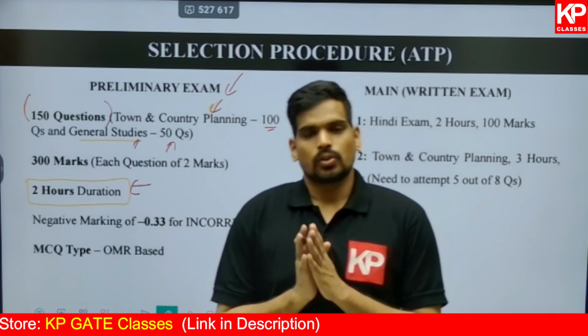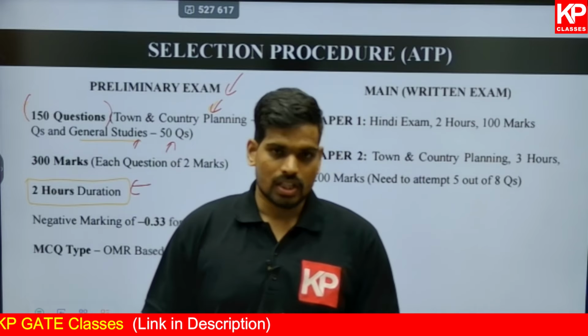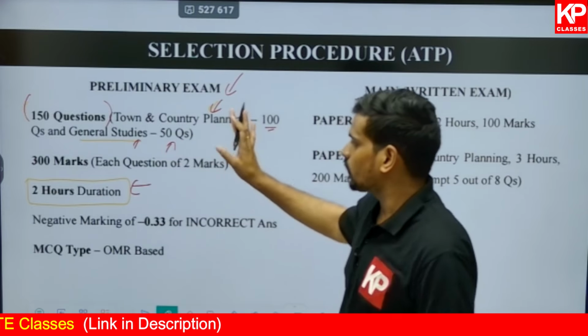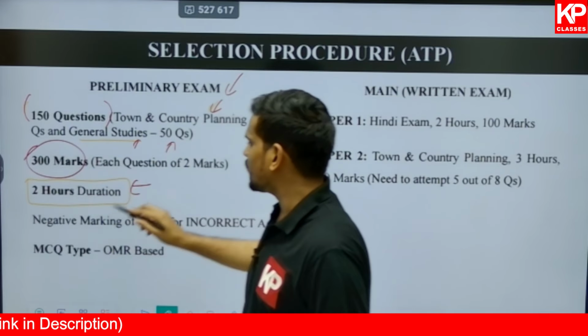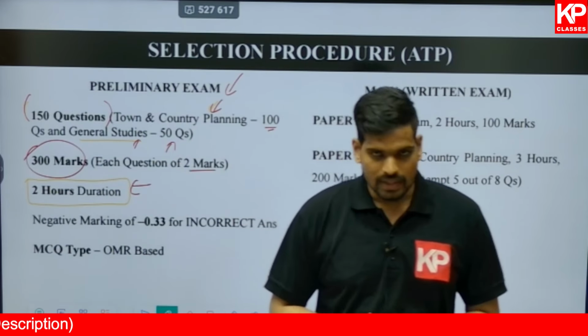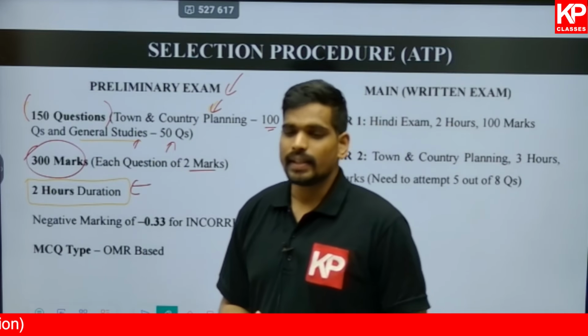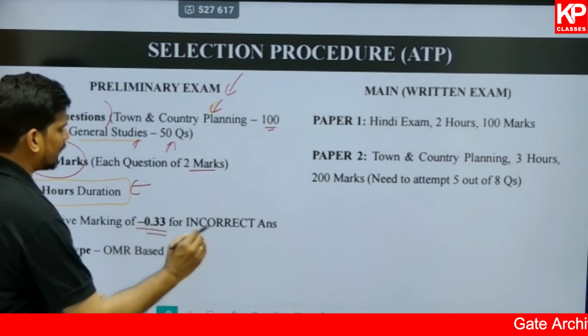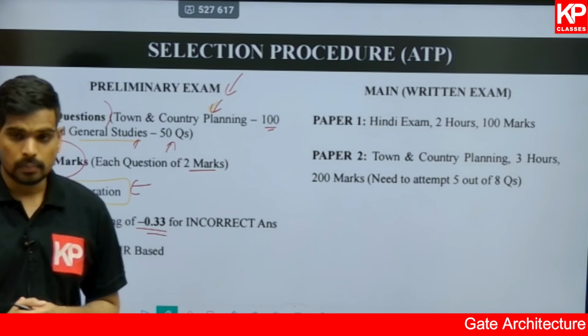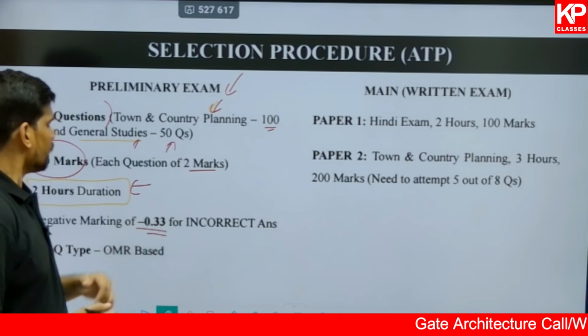So this 2-hour exam, 150 questions including 100 questions of town planning and 50 questions of general studies, will have a total weightage of 300 marks. Basically it is 2 marks for every question. And also there will be a negative marking for every incorrect attempt. You will be having a negative marking of 0.33 as well as per the official notification.